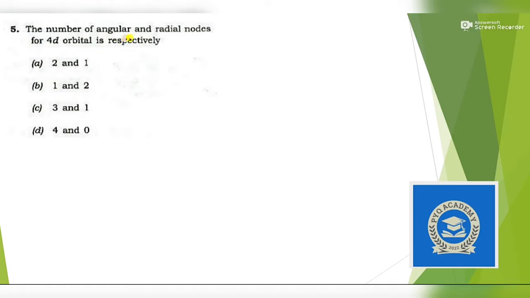The number of angular and radial nodes for the 4D orbital is, respectively... In the introduction itself, I told you that there will be various questions which are directly from 11th and 12th, and a few questions which are not important. Okay, but just remember the answer. The answer is, I think, option A. Okay, let's move to the next question.